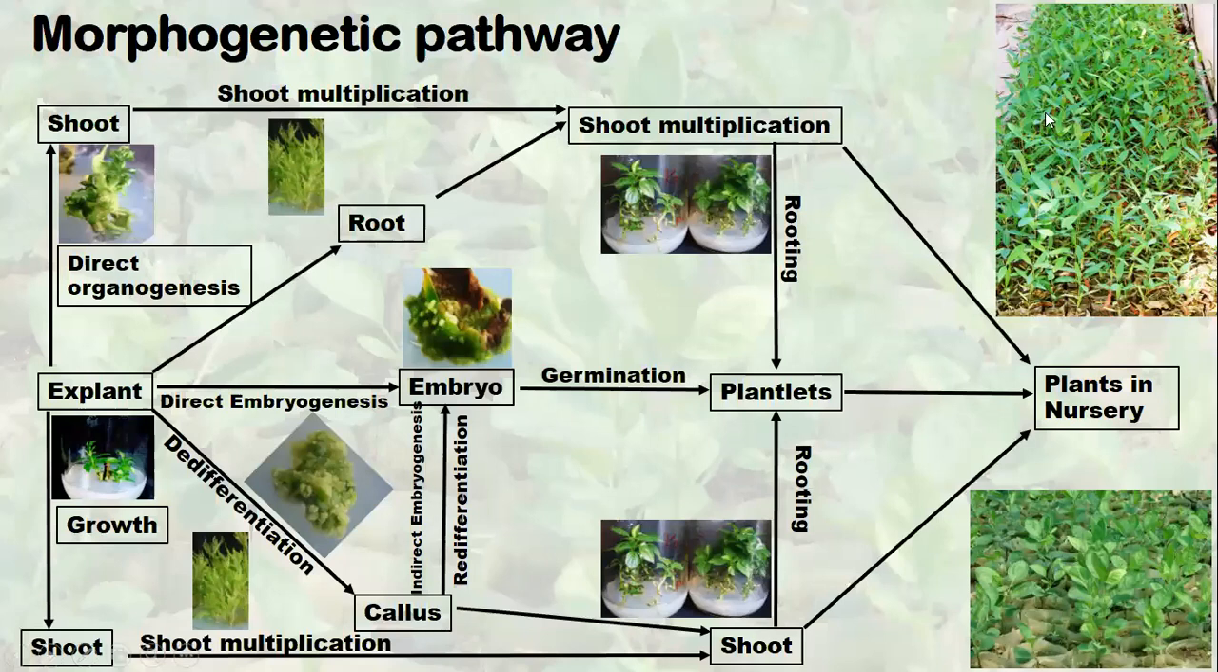And you can see these are the in vitro propagated, micro-propagated plantlets of eucalyptus, and these are the micro-propagated plantlets of apple.